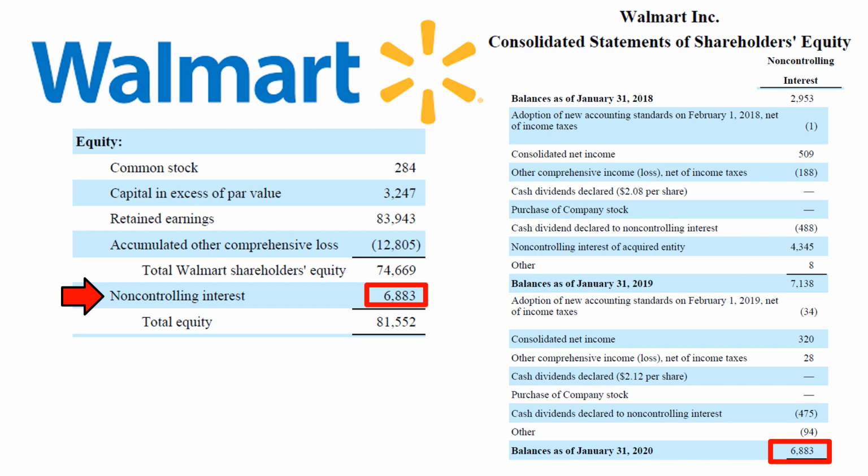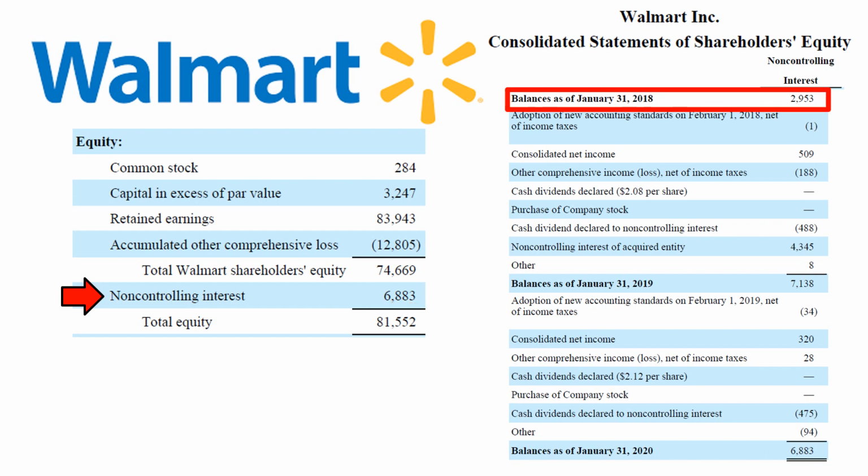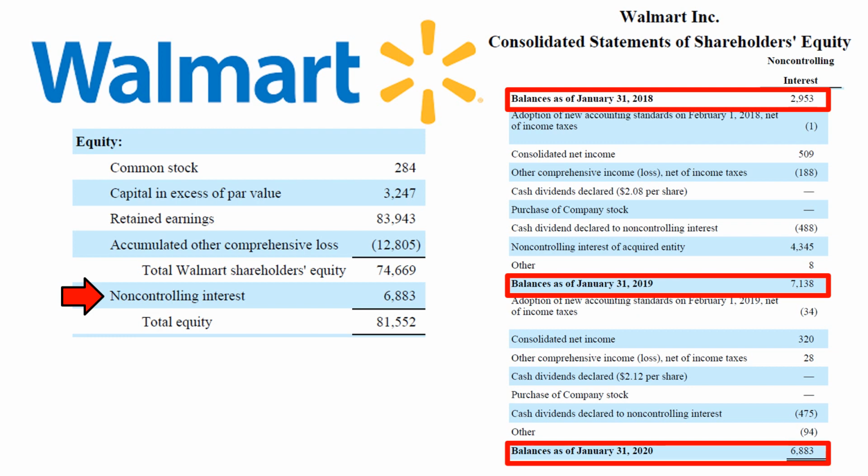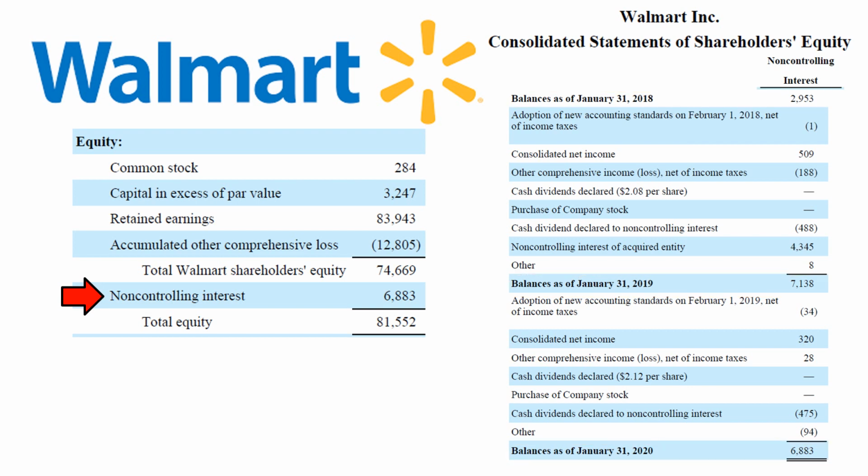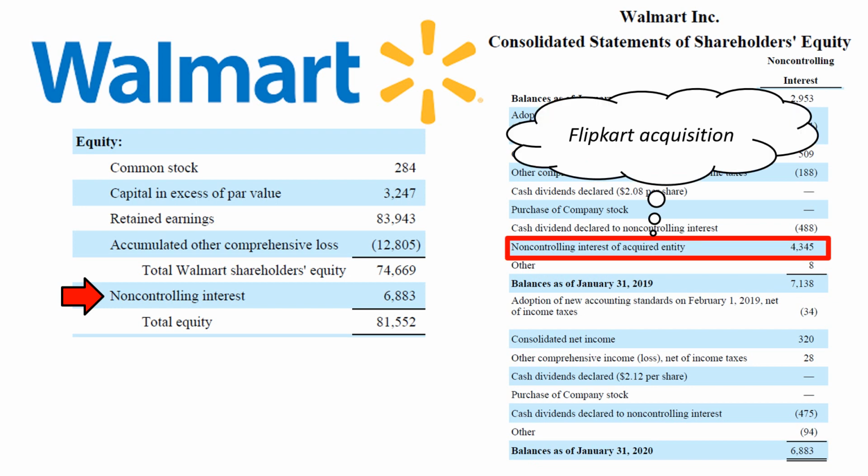Two years prior, the balance was $3 billion. Last year, the balance was $7.1 billion. Currently, the balance is $6.9 billion. The biggest addition to the balance of non-controlling interest in recent years was the $4.3 billion related to Flipkart that we have just discussed. What are the other major movements in the non-controlling interest balance?